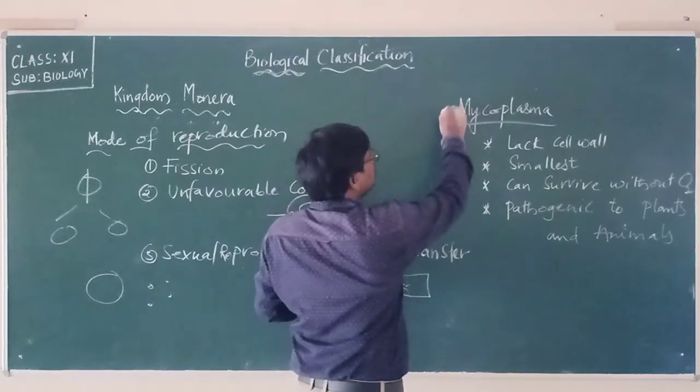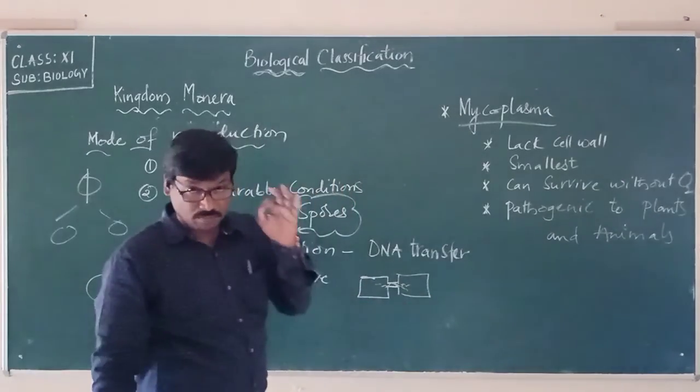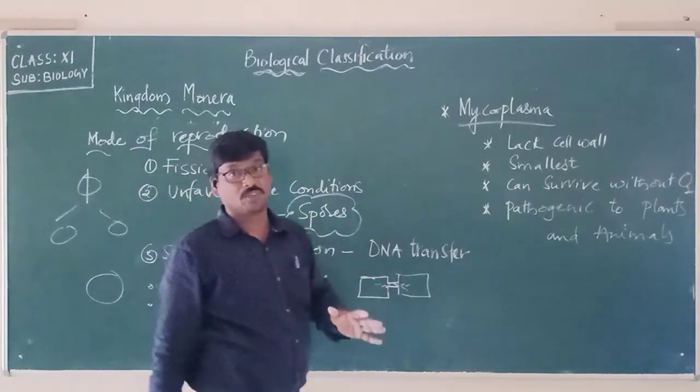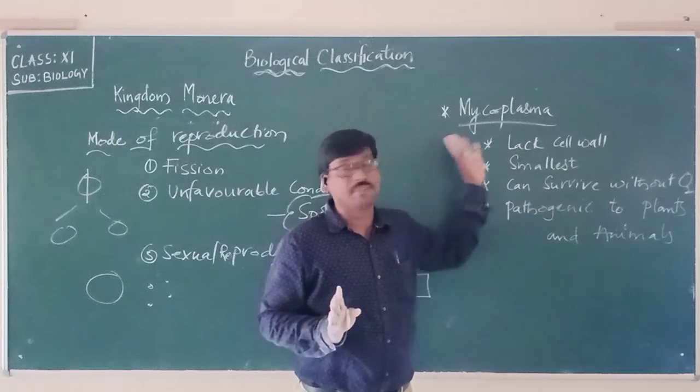This is a very important point for both subjective and objective questions.